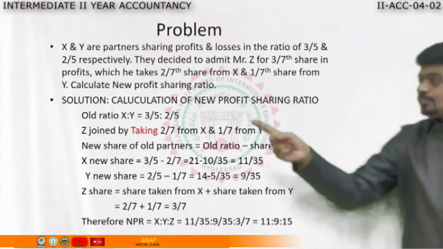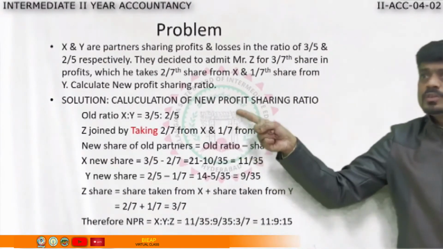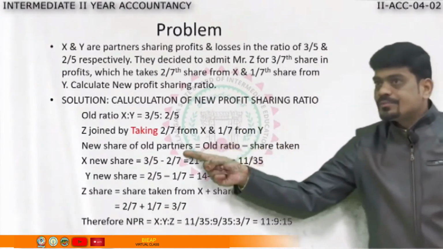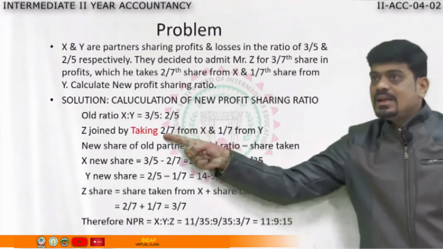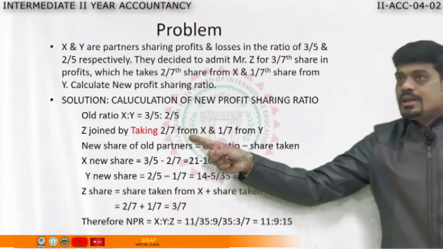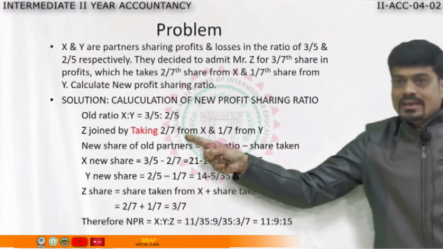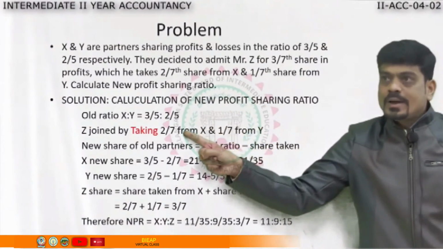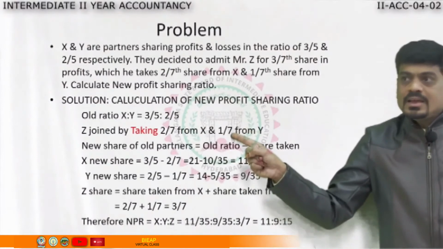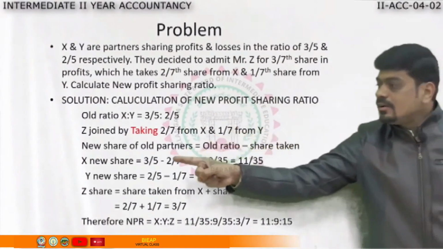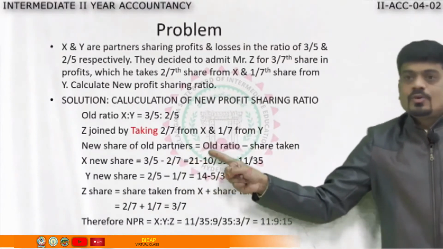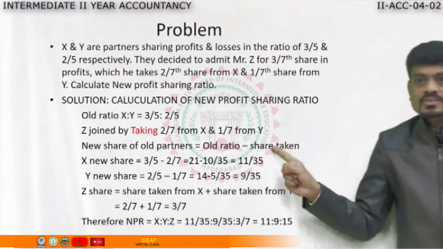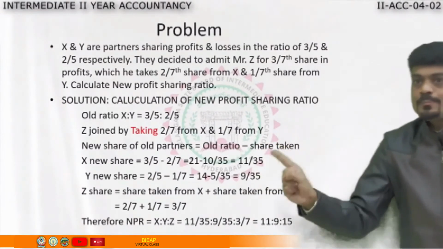So see the steps now. As it is, I wrote old ratio 3/5, 2/5, nothing but 3:2. Then who joined? Z joined, that is new partner Z joined by taking. I have written in red color. Taking 2/7 from X and 1/7 from Y. Nothing but X sacrificed 2/7 and Y is sacrificing 1/7. Like that, new ratio of old partners. Formula is old ratio minus share taken. This is important. So subtraction we will do now.